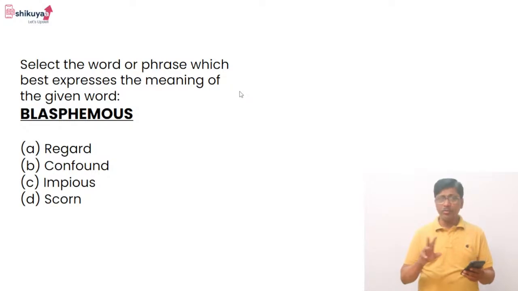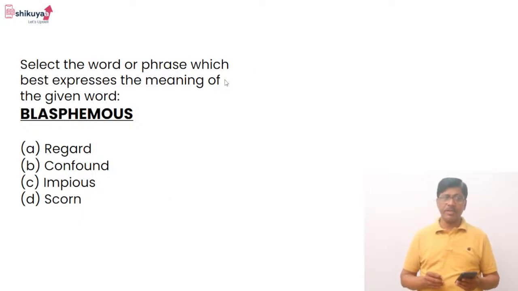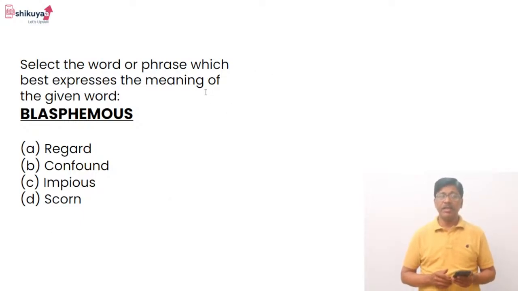The first two, definitely no, options A and B. The next two, C and D, both are correct, but C is more correct. That is, impious is more correct than scornful. Okay. I hope you have understood this. In case you have any question, any query, you can keep asking. Till then, I'll go to the next slide.